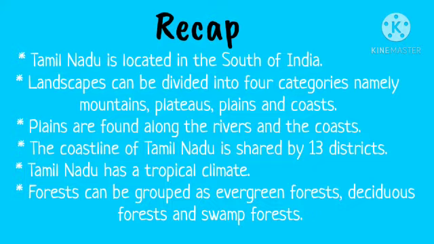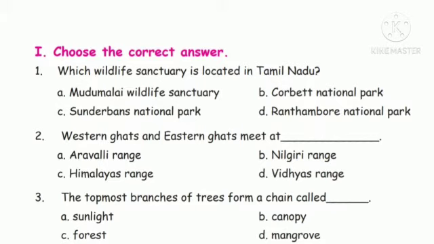Okay children, now let us see the evaluation part. Choose the correct answer. First one, which wildlife sanctuary is located in Tamil Nadu?